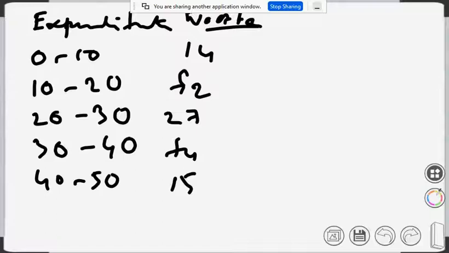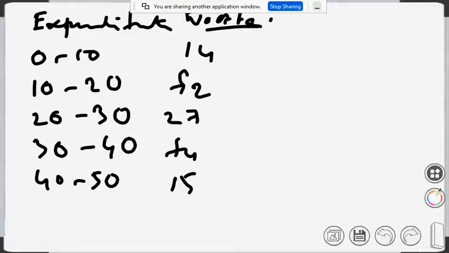So daily expenditure between 0 to 10, then 10 to 20, 20 to 30, 30 to 40, 40 to 50, and the number of families is given as 14. 0 to 10 is 14 families, 10 to 20, there is a missing frequency over here. So I'm writing that as F2. 20 to 30, that is 27. 30 to 40, that is F4. It is also missing. And 40 to 50 is 15.